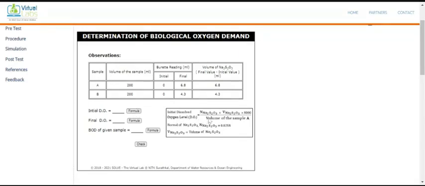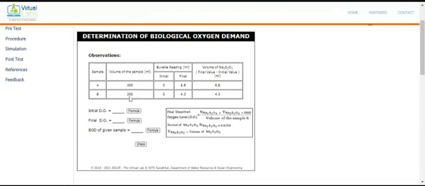So what is that? The normality of the sodium thiosulfate into the volume of the sodium thiosulfate into 8000 upon the volume of the sample A. That will give the initial DO. Similarly, the same formula applies for the final DO: the normality of the sodium thiosulfate into the volume of sodium thiosulfate into 8000 divided by the volume of the sample B. How much sample B have we taken?